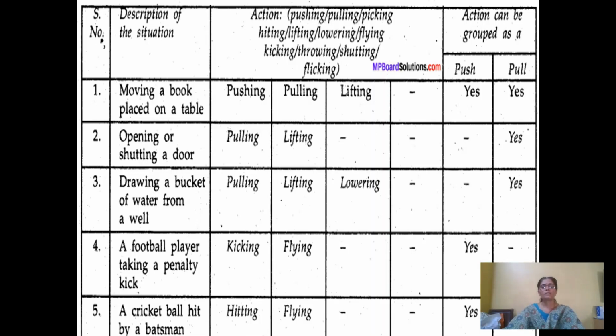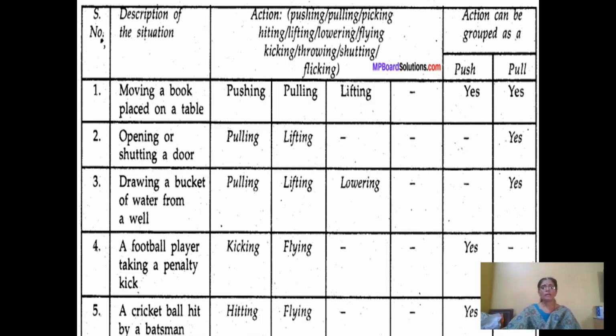So for these instances, it shows that pulling force is essential to draw a bucket of water from a well. Next is a football player taking a penalty kick. The action word is kicking, or you can say flying. Kicking means the force applied here is pushing force, a push. Next is a cricket ball hit by a batsman. That is hitting, and while hitting he applies a force, that is pushing force. So the action of this can be grouped as pushing force.